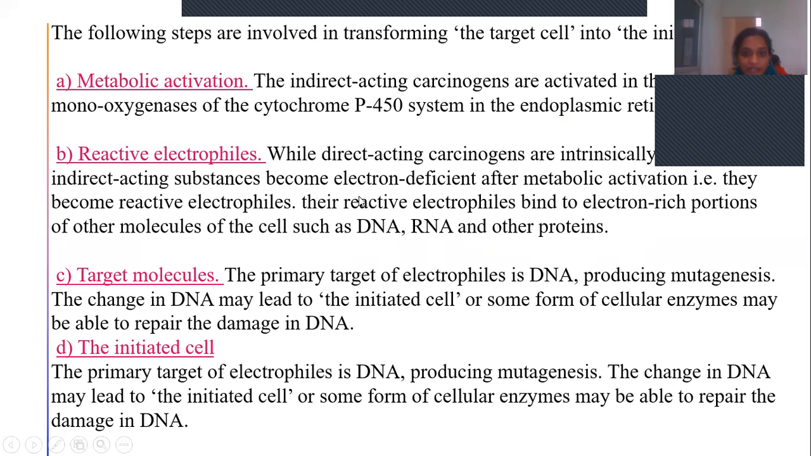Next are reactive electrophiles that we have discussed. They release electrophiles, which are electron deficient, so they have a high tendency to react with other molecules. So they bind to DNA, RNA, proteins and other target molecules. The primary target of these electrophiles is DNA. These electrophiles react with DNA, causing permanent damage to DNA. So the initiated cell is nothing but the damaged DNA which undergoes mutations, which we call mutagenesis.